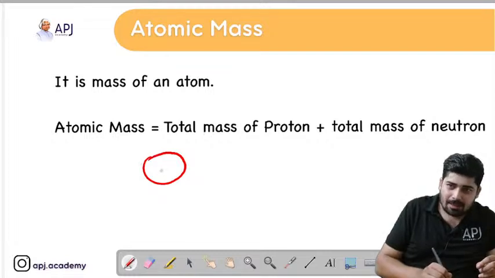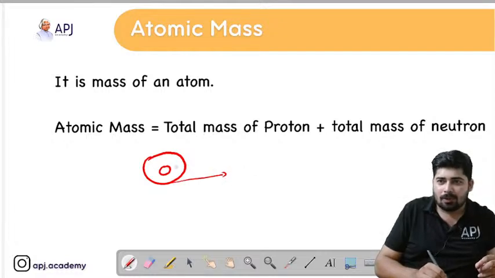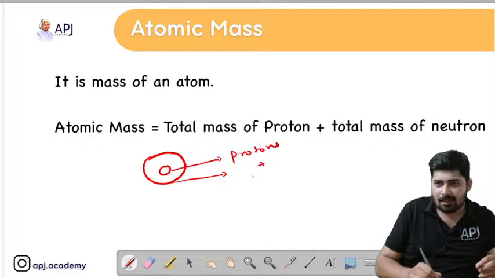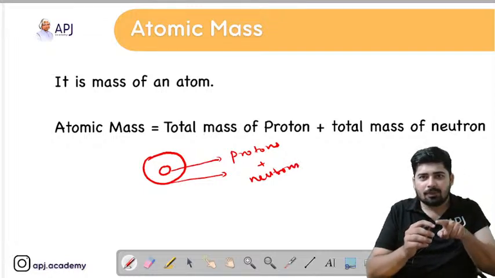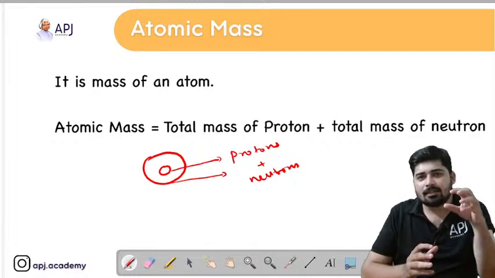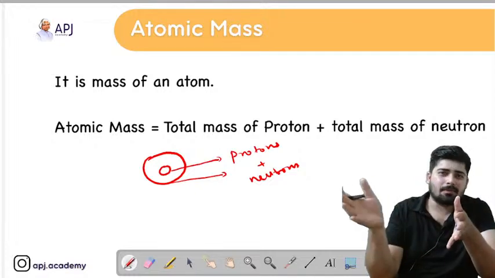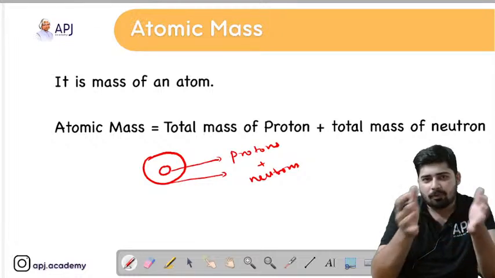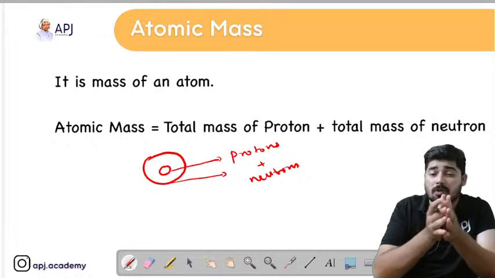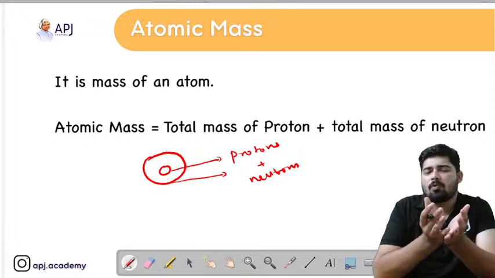You can see that every atom consists of a central nucleus, and inside the nucleus there are protons and neutrons. Around the nucleus, electrons are revolving. I'm talking about the Bohr model, not the wave nature or the Heisenberg principle. I'm not going into that. I'm just explaining the Bohr model, to give an overview of the atom.